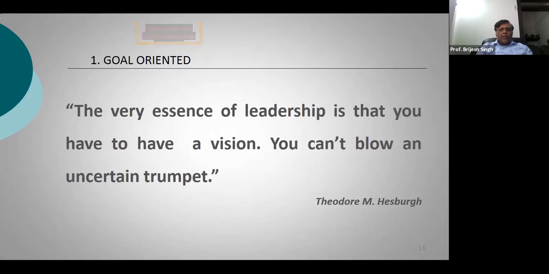See, we have got a lot of sunlight all across the planet, but only when sunlight passes through a lens and is focused on one single place, only then does it start a fire. In the absence of that, it is just like any other thing. So goal is very, very important.